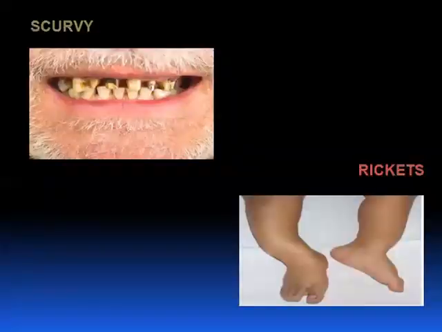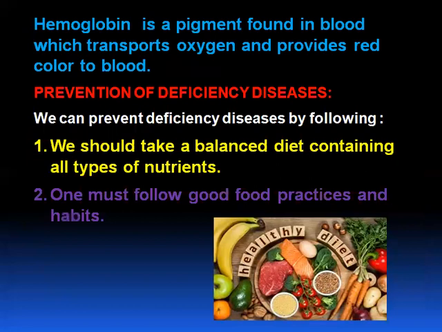Now we'll go to the next. You can see the pictures, scurvy, how the tooth decay starts. This is due to the deficiency of vitamin C, and rickets, the bow-shaped legs. The picture you can see. Hemoglobin, the blood is red in color due to the presence of hemoglobin. This pigment is useful for us to transport oxygen to all parts of our body.